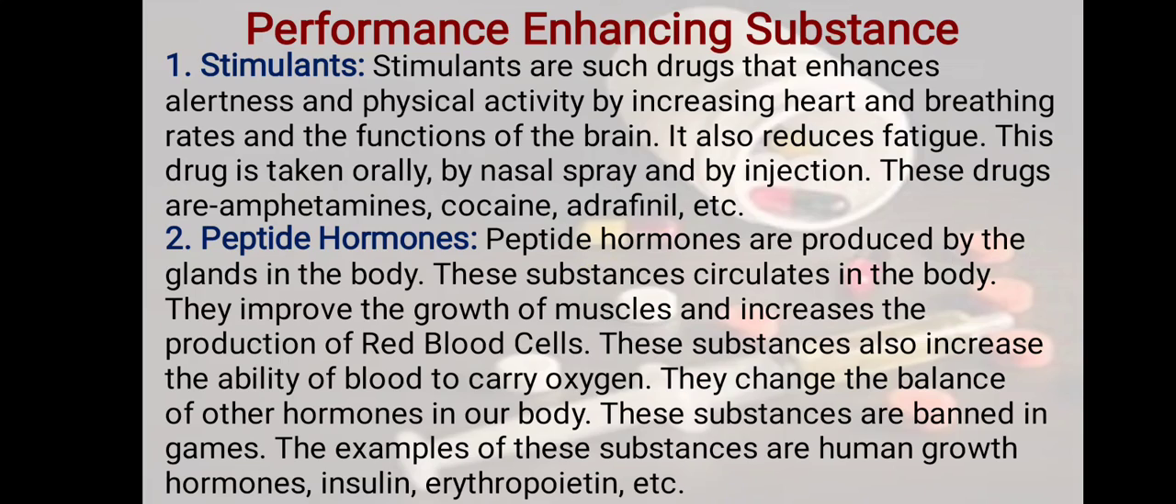RBCs carry the oxygen. They also change the balance of other hormones in our body. These substances are banned in the games. Examples of these substances are human growth hormones, insulin, and erythropoietin. These examples are given because they are helpful for the growth of the human body. Peptide hormones may be taken with the help of injections, which helps to improve muscle growth as well as the production of RBCs. When RBC production is more, more oxygen will also be carried, because our red blood cells carry oxygen.